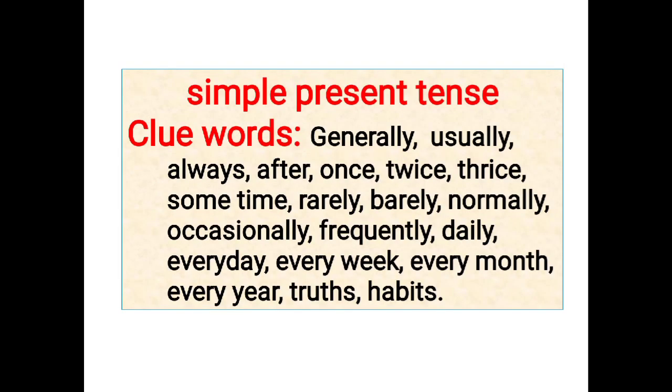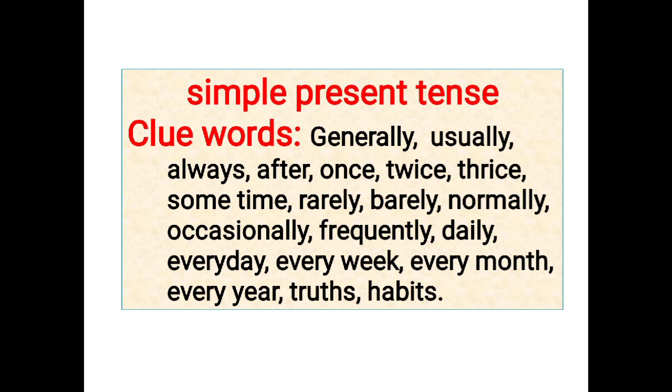There are some clue words for simple present tense. They are generally, usually, always, after, once, twice, thrice, sometime, rarely, barely, normally, occasionally, frequently, daily, every day, every week, every month, every year, truths and habits. These clue words are helpful to identify the simple present tense. If such kind of clue words are there at the end of the sentence, we can write the sentence with